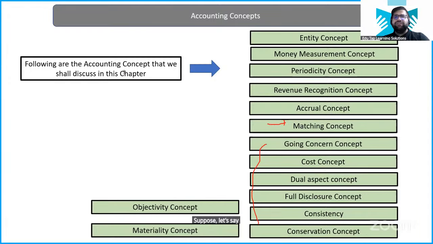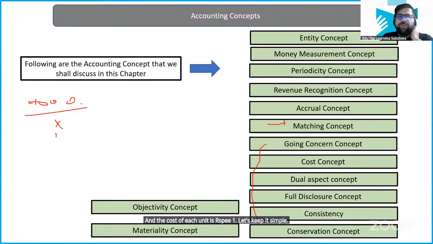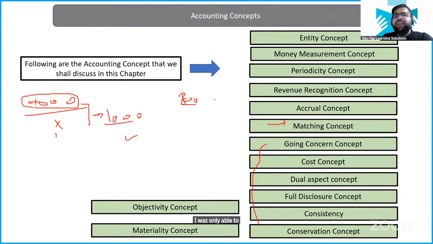Suppose, let's start with an example. Suppose I ordered 1000 units from the supplier, and the cost of each unit is rupee 1. Let's keep it simple. So my total purchase value was rupees 1000. First of all, will I record it or not? Yes, I will record it because this is definitely an economic event for me. But from these 1000 units which I have purchased, I was only able to sell 800 units at rupees 2. My cost of buying is rupee 1. I am selling the goods at rupees 2. So my total revenue is 1600.